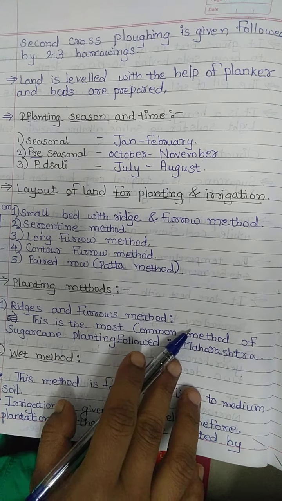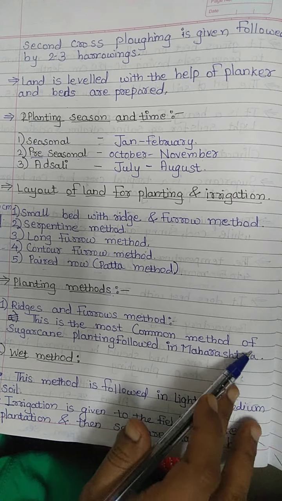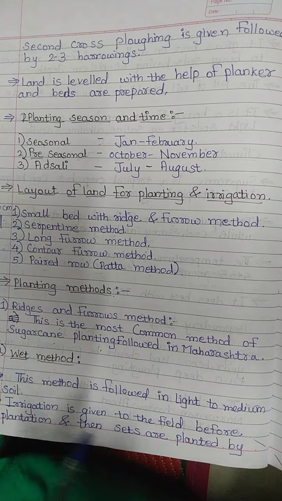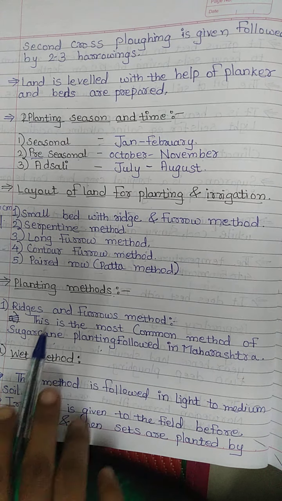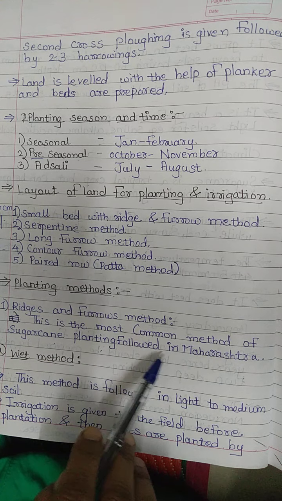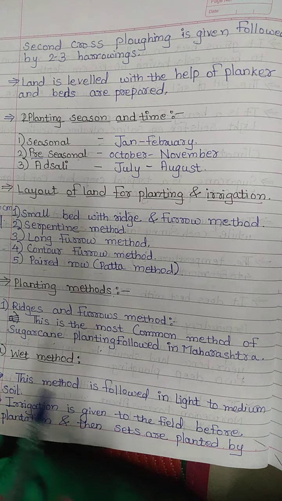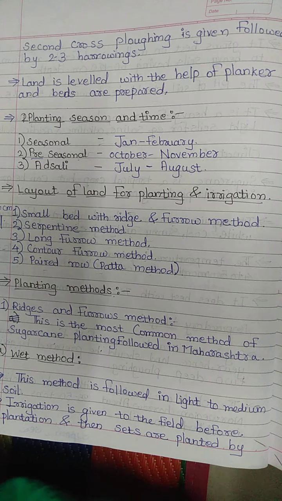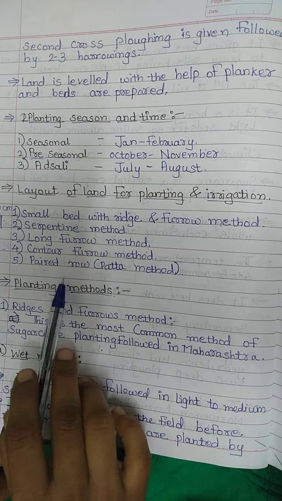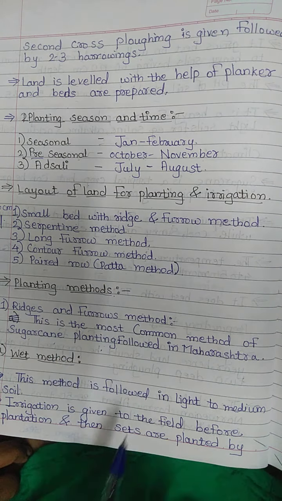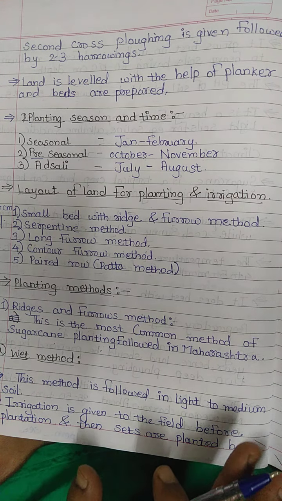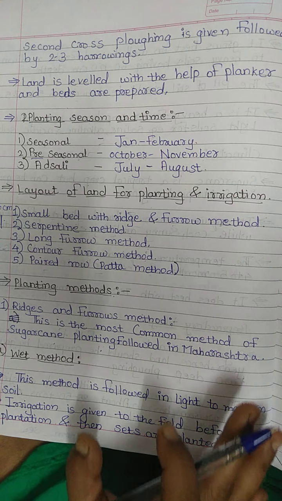Ridges and furrows method. This is the most common method of sugarcane planting followed in Maharashtra. Then also contour furrow method, pad row means patta row, etc. These are the methods for the layout of the land for planting and irrigation.